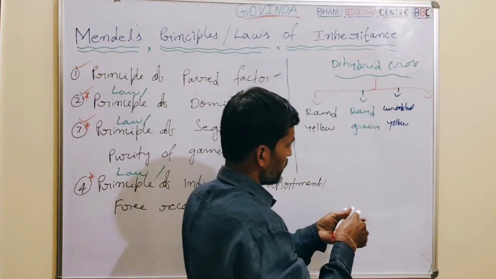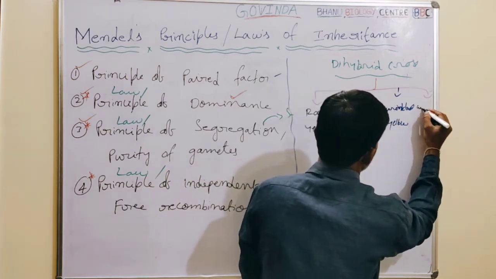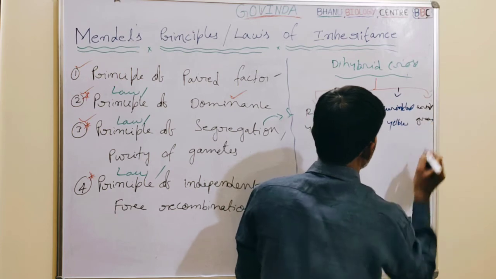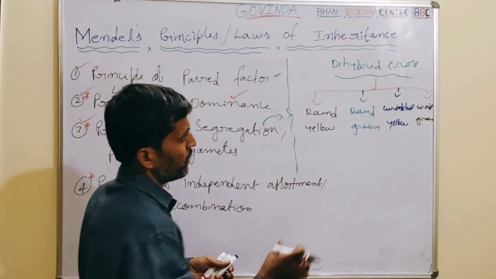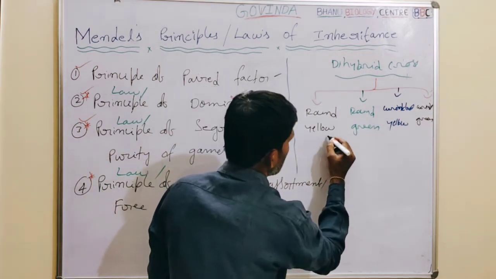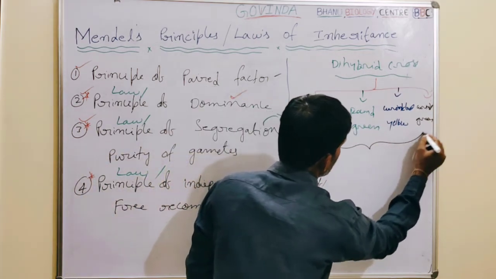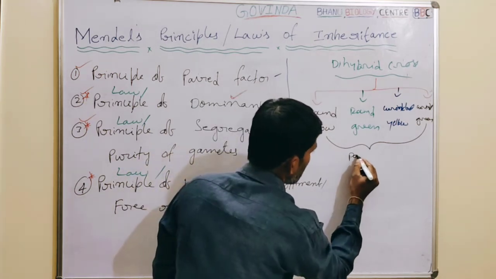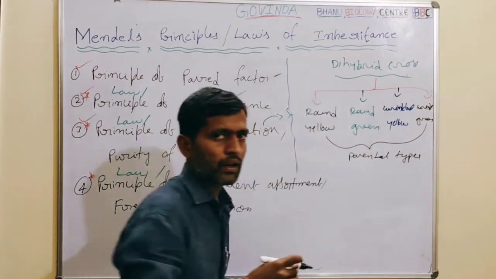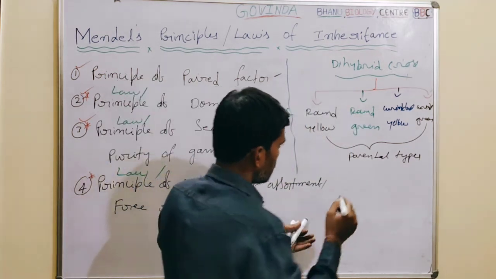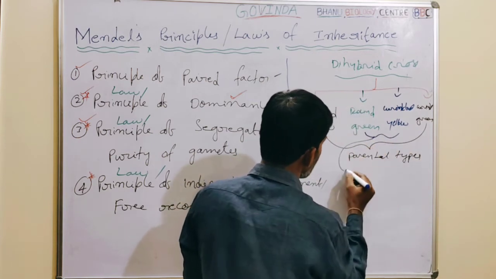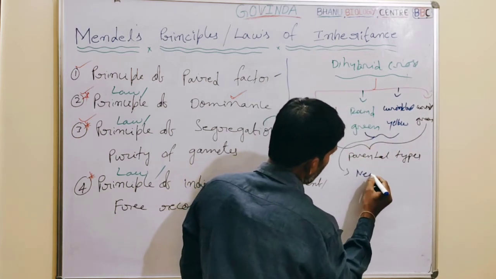The last combination is wrinkled shape, green color seeds. If we make an observation here, these two are the parental types. They are like the parents, but these two are new combinations.